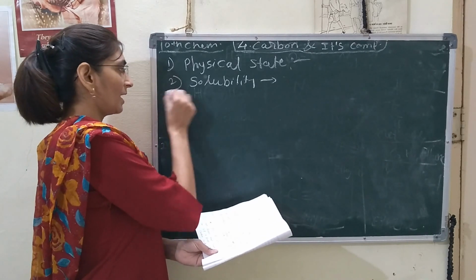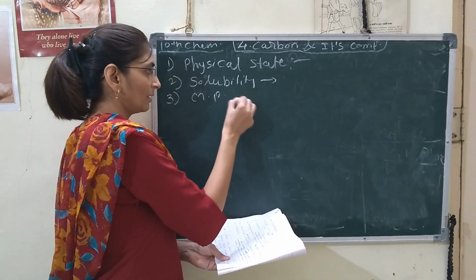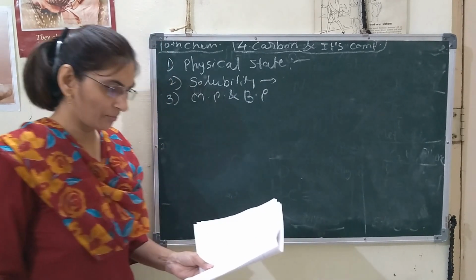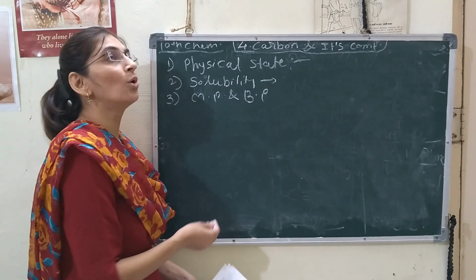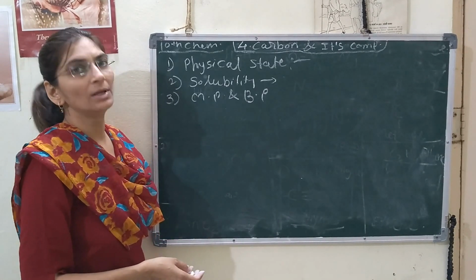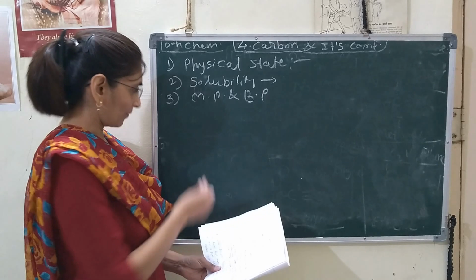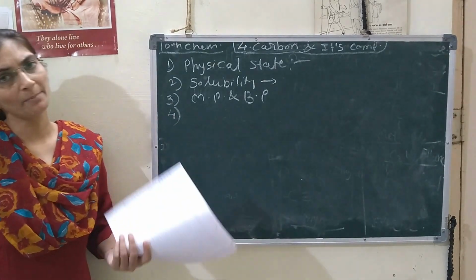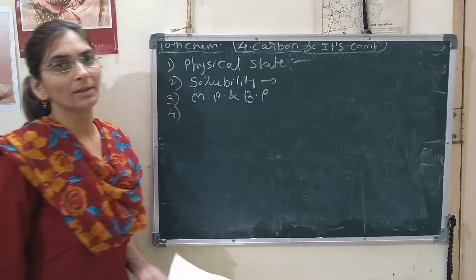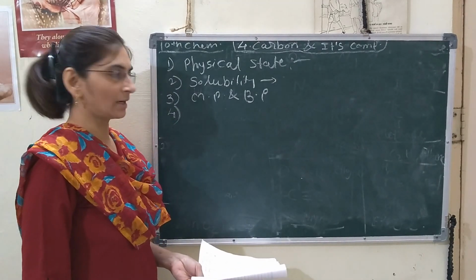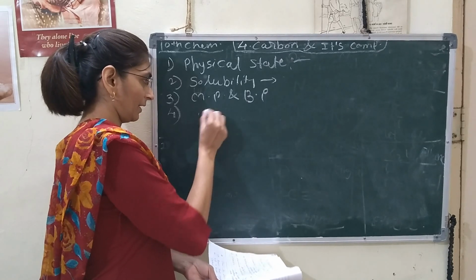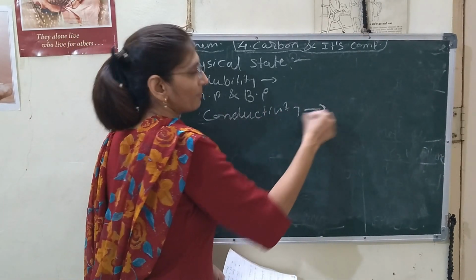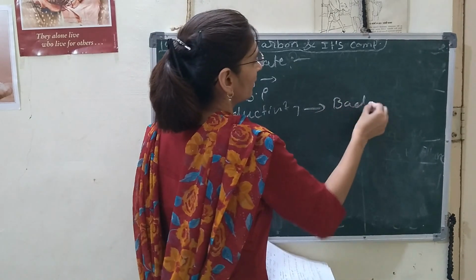Third one, melting point and boiling point. They have low melting points and boiling points. That also we discussed before. Then electrical conductivity. They are bad conductors of electricity, we have seen.